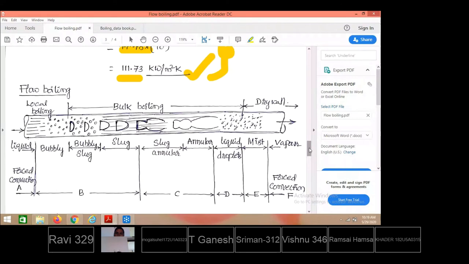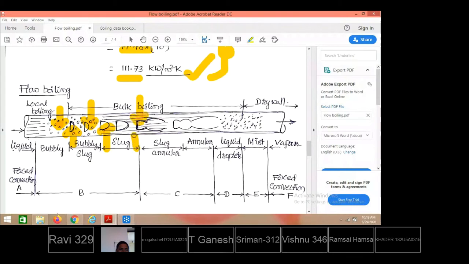While the tube itself is acting as a heating surface, and any kind of fluid is flowing inside the tube, upon receiving the heat from the tube surface from all sides, the fluid will undergo different changes of boiling. What are the changes of boiling taking place, that we are trying to describe.